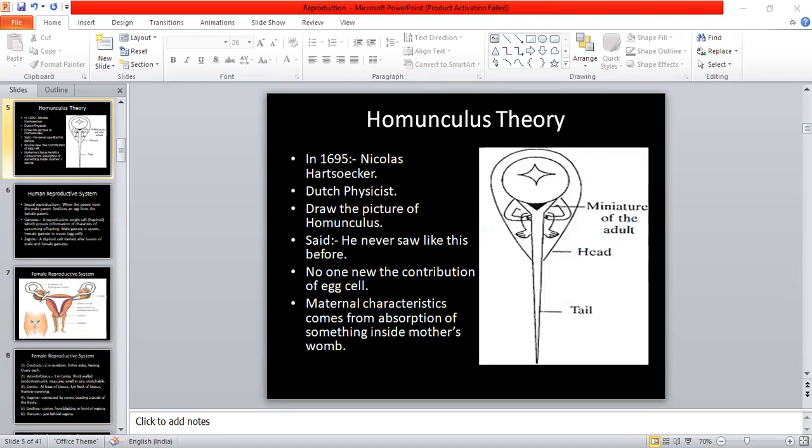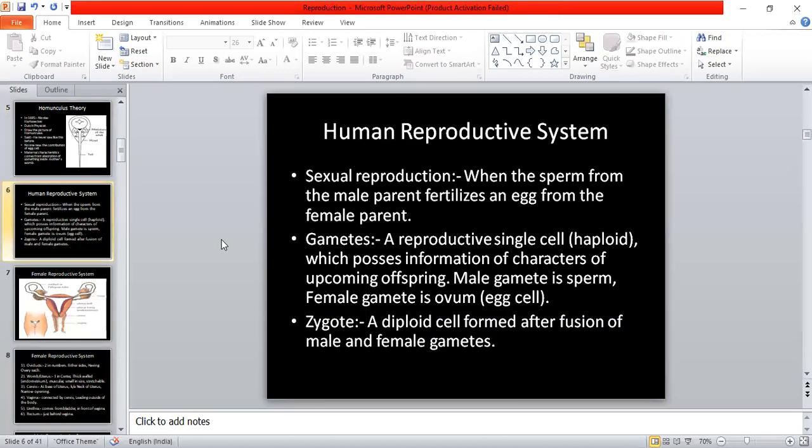Then we proceeded with the human reproductive system and sexual reproduction and its definition. We learned that when sperm from the male parent fertilizes an egg from the female parent, the offspring is produced, and that is known as sexual reproduction. Now we talked about gametes. What are gametes? Reproductive single cells that are haploid and possess information about the characters of the upcoming organism.